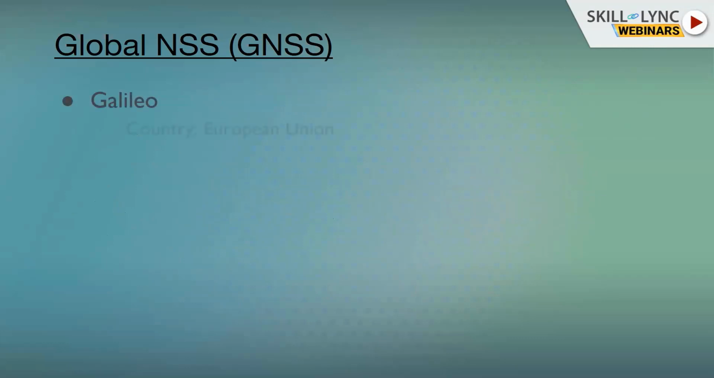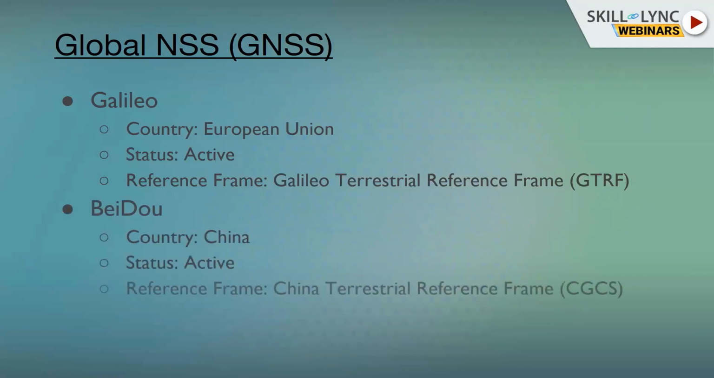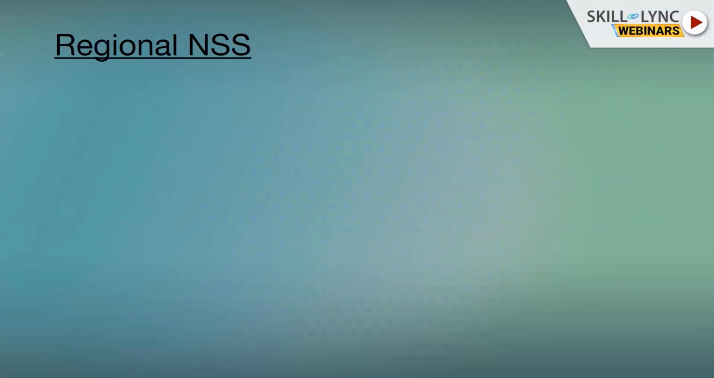The next one is Galileo, and it is controlled or maintained jointly by the European Union, or all the countries in Europe. It is also active, and the reference frame which is used by Galileo is the Galileo Terrestrial Reference Frame, GTRF. And the next one is Beidou. The country is China. It is also active, and the reference frame which is used by Beidou is the China Geodetic Coordinate System, CGCS.